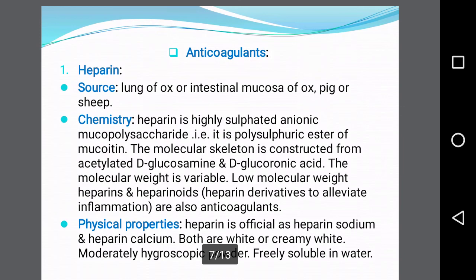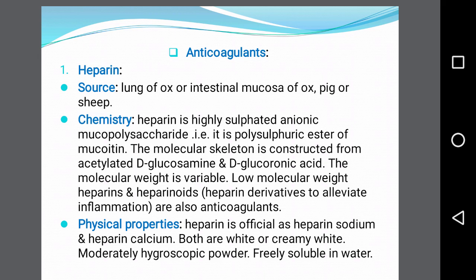Now the next part of this topic is anticoagulants. The first drug from the anticoagulant category is heparin. The source of heparin is that it is obtained either from lungs of ox or intestinal mucosa of ox, pig or sheep. If we look at the chemistry of this drug, heparin is a highly sulfated anionic mucopolysaccharide, that is, it is a polysulfuric ester of mucoitin.